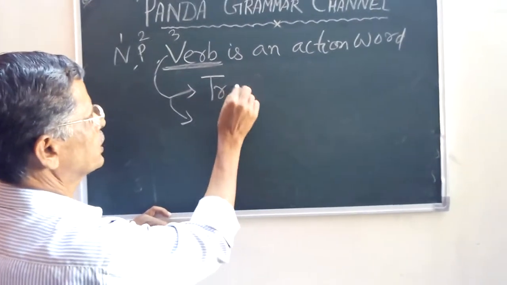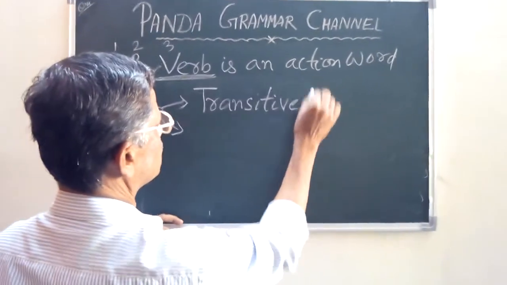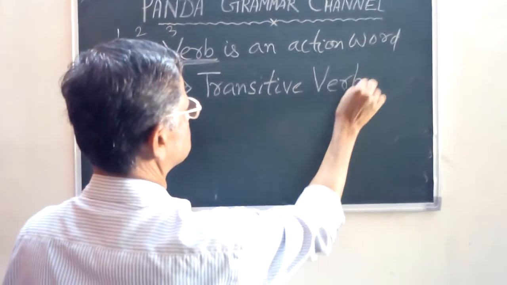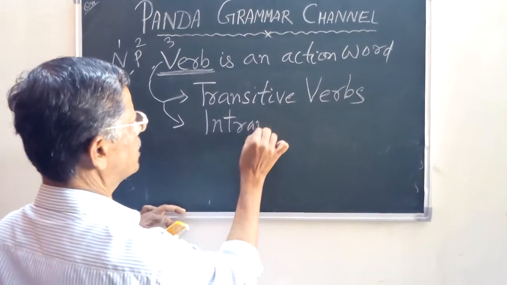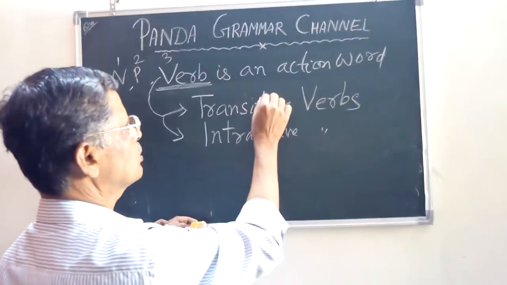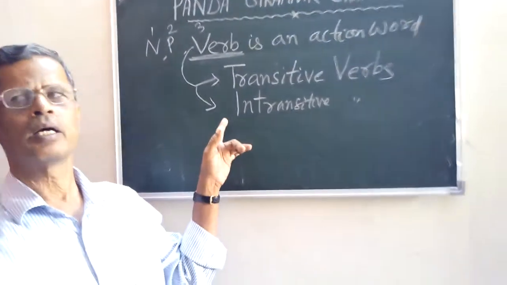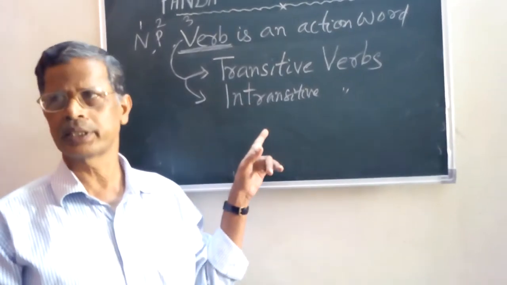I will tell you today. Transitive verb is called sakarmaka kriya and intransitive verb is called akarmaka kriya. So these concepts should be very clear to you.